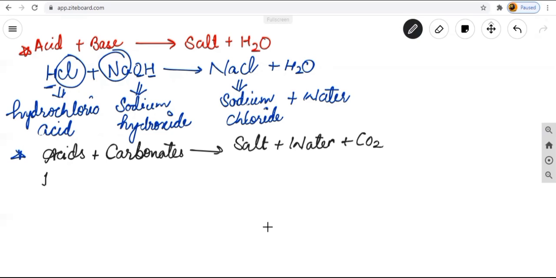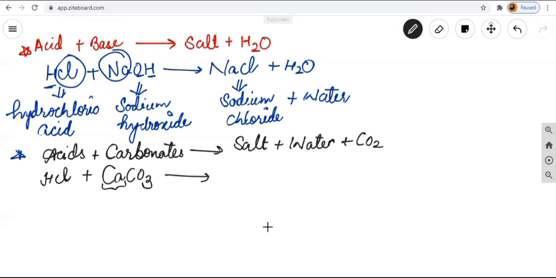How can we say? See, acids, I am taking again the example of acid as HCl. Carbonate, we can take calcium carbonate, magnesium carbonate, anything. Zinc carbonate you can take. So as a basic example, we are taking calcium carbonate, CaCO3. This is the formula for calcium carbonate.